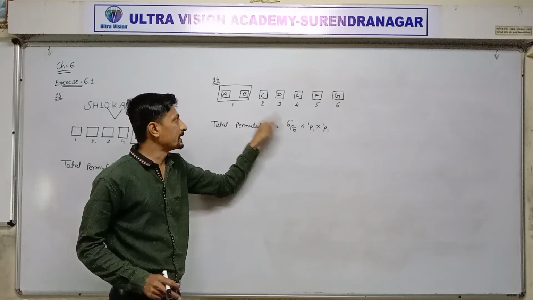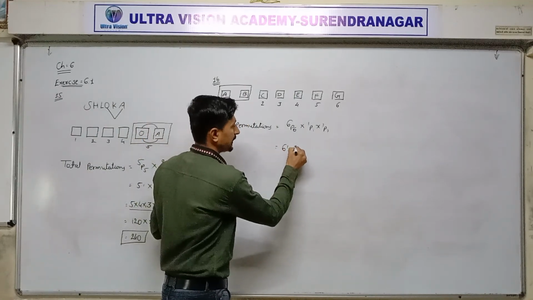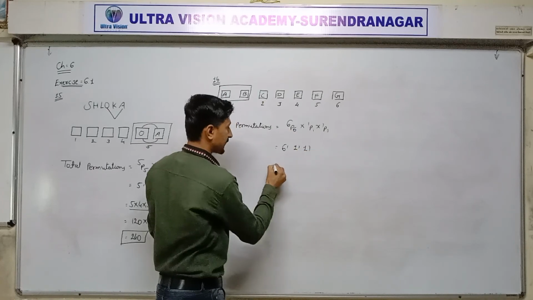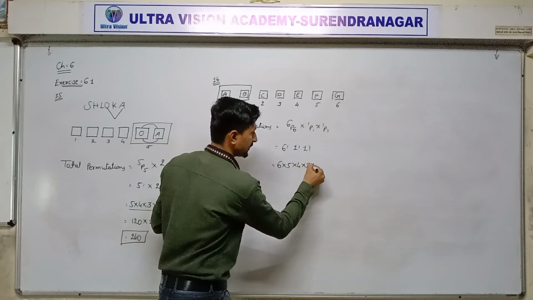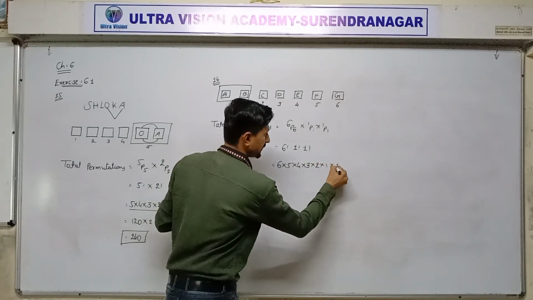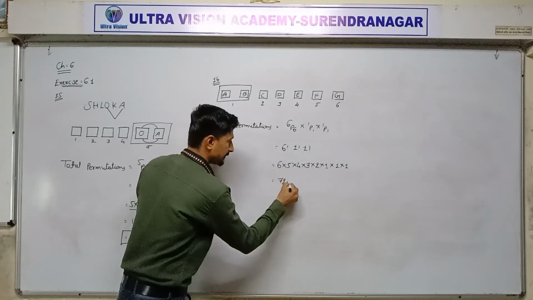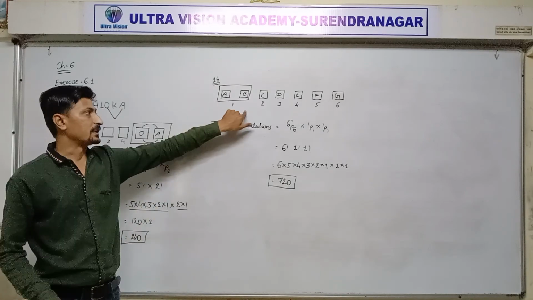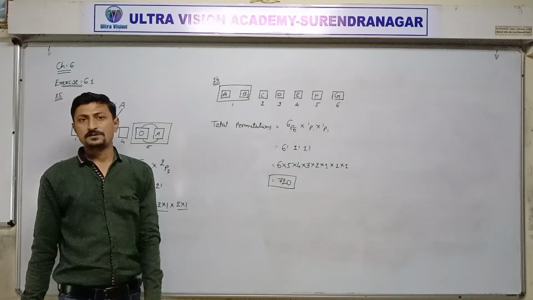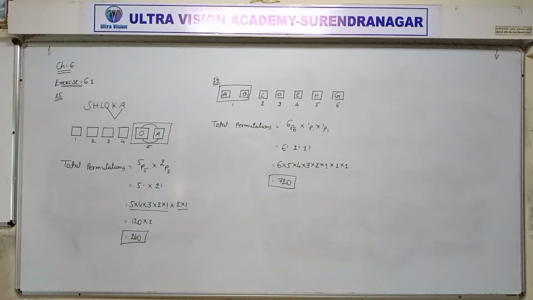That is why A 1P1, B 1P1. Clear? So 6 factorial into 1 factorial into 1 factorial: 6 into 5 into 4 into 3 into 2 into 1 into 1 into 1. Answer is 720 ways are possible for B's speech immediately after speaker A. Okay, so you completed question number 16.